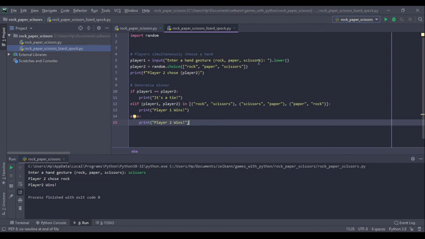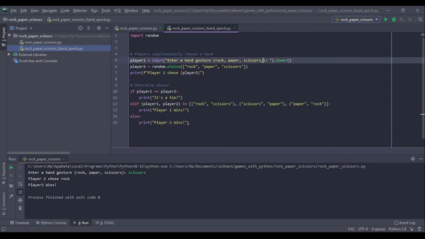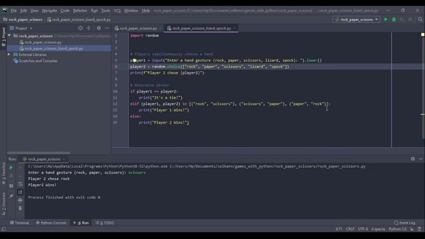And so basically we're just going to add here in the options lizard and Spock, as well as for the player 2 we're going to add the other two hand gestures, lizard and Spock. And we'll also add here in the possibilities all the other possible options, and it should include